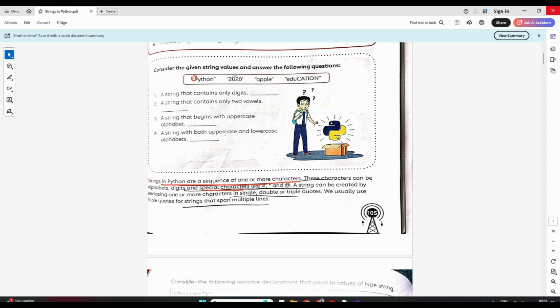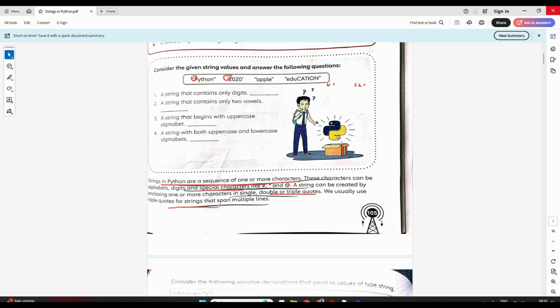And you already know that in Python we can have a string enclosed within double quotes, which we have already been doing, or in single quotes, or we have something called triple quotes. Triple quotes are generally used when we have a very big string that goes over multiple lines.